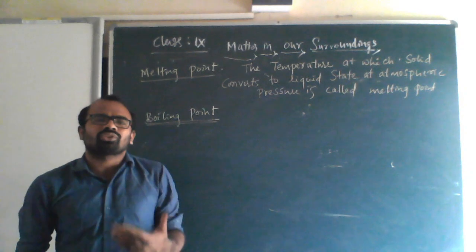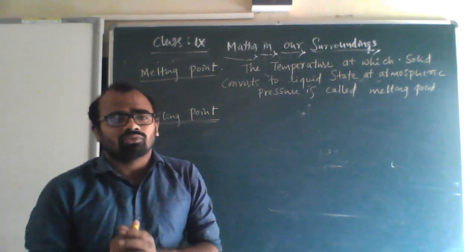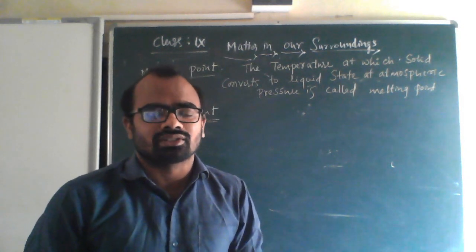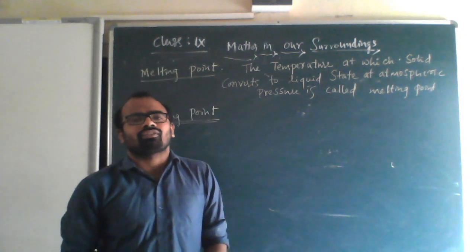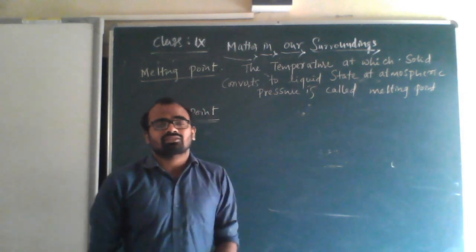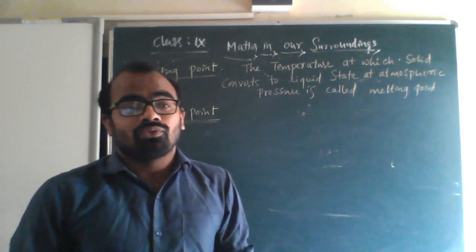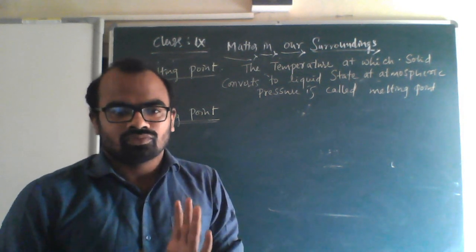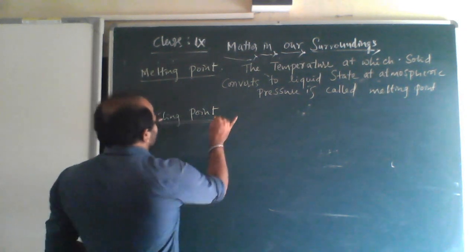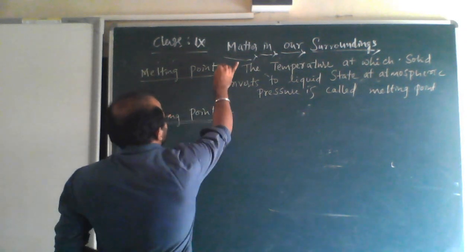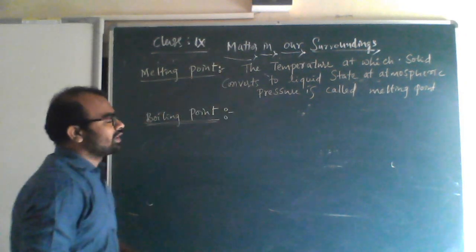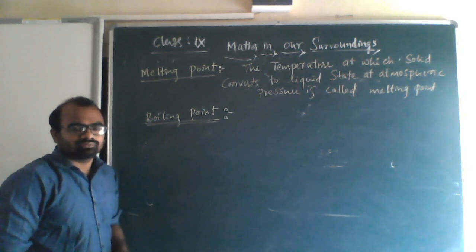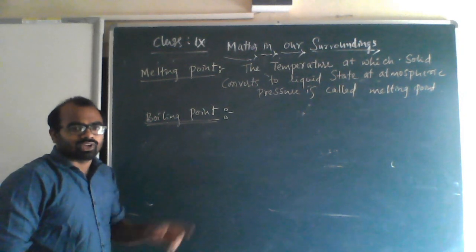Melting points of metals are usually high, but when you take the example of ice, it is 0 degrees Celsius. If it is asked, what is the melting point of ice? 0 degrees Celsius, or you can say 273 Kelvin. If you precisely want, 273.15 Kelvin. Next we will come across boiling point. I hope melting point is clear. You can read it once again.